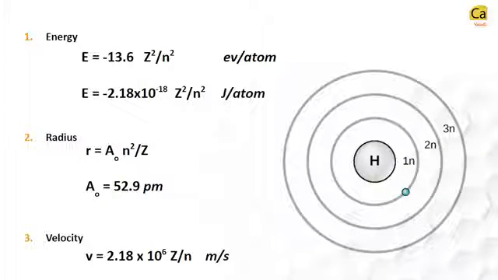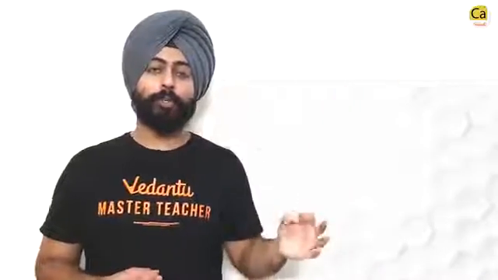In all of these formulae, n refers to the number of the orbit and z refers to the atomic number of the system in question. The negative sign on energy's formula is just a convention. It simply implies that mathematically, when the electron comes closer to the nucleus, the overall system becomes lesser in energy, hence more stable.